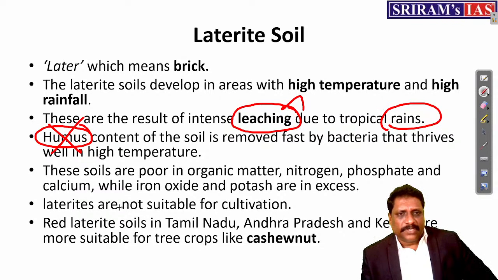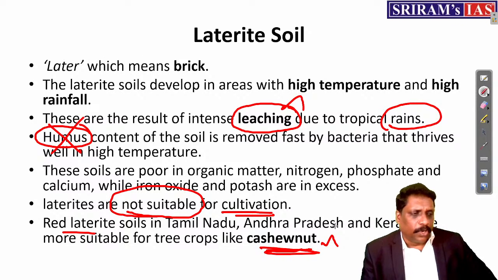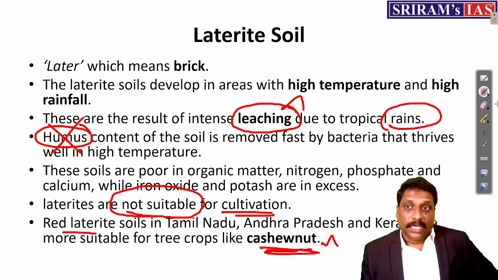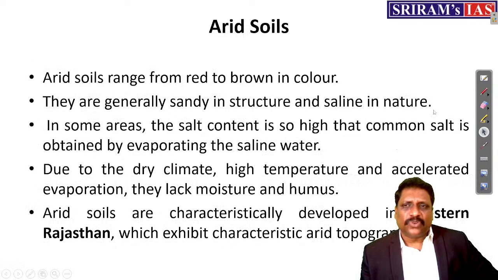These soils are not suitable for cultivation, but still I have just given you an example. In states like Tamil Nadu and Andhra Pradesh, along with Kerala, cashew nuts are generally grown in this laterite soil. Okay. Then finally, our discussion, arid soil.